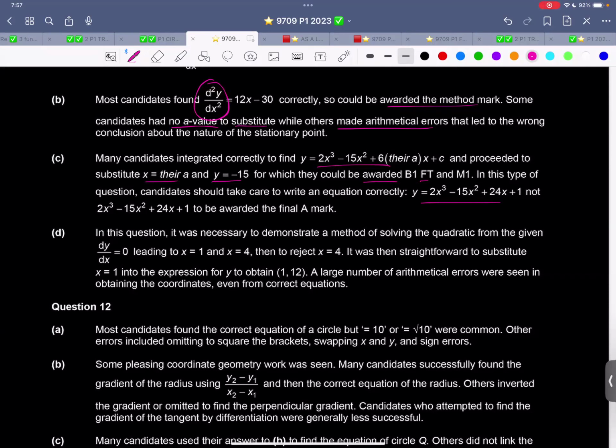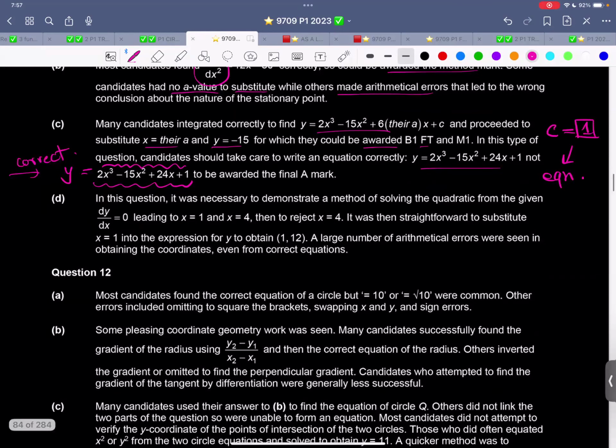So 2x cubed minus 15x squared plus 24x plus 1. What they're saying is that do not write the expression, write it as an equation. That is the correct way. And do not leave just the answer you found for c, that is, I think, 1, and then proceed to write the equation. I just emphasized this earlier.